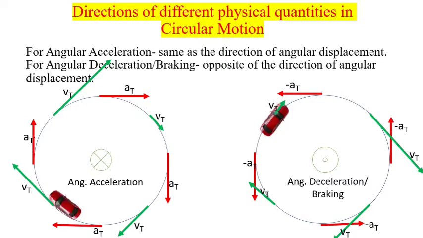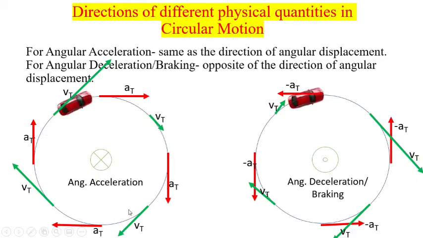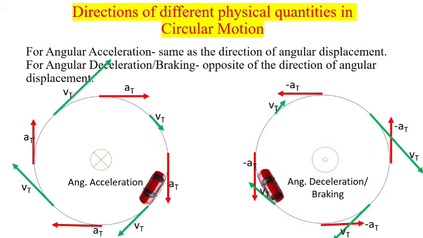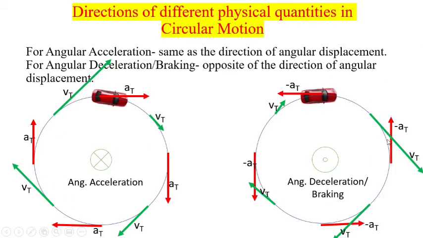Here you can see again, in case of acceleration, the tangential velocity component goes on increasing because velocity goes on increasing, but in case of braking, the tangential velocity goes on decreasing because velocity goes on decreasing. Here you can see velocity is in the opposite direction of the acceleration. That is why the velocity keeps on reducing, but in this case the direction for velocity and acceleration is the same. That is why velocity keeps on increasing. So this way you should remember all the different directions for different quantities.